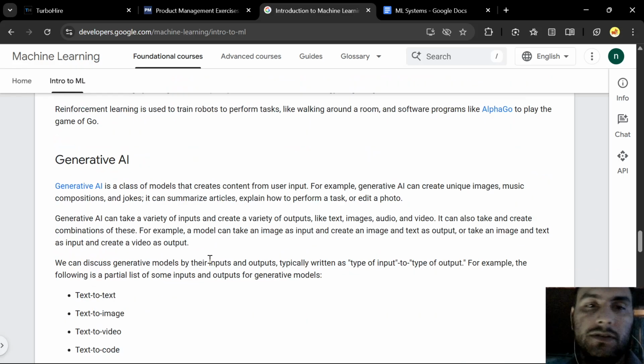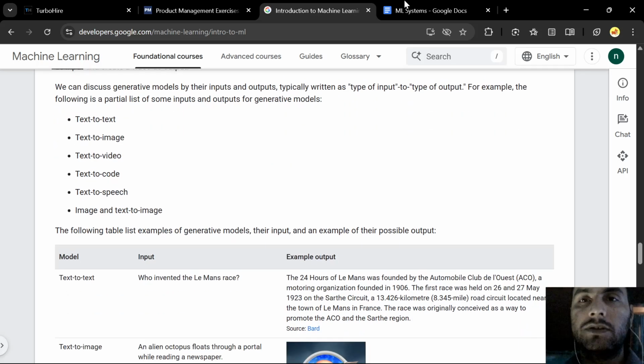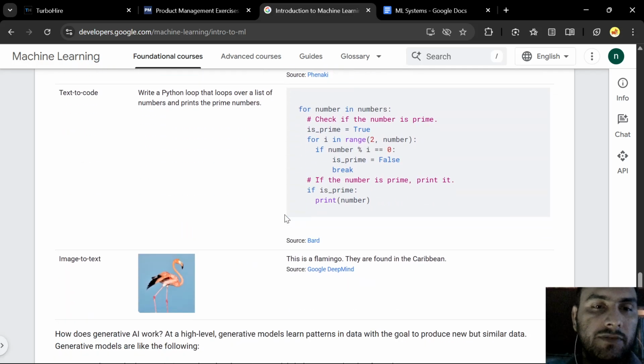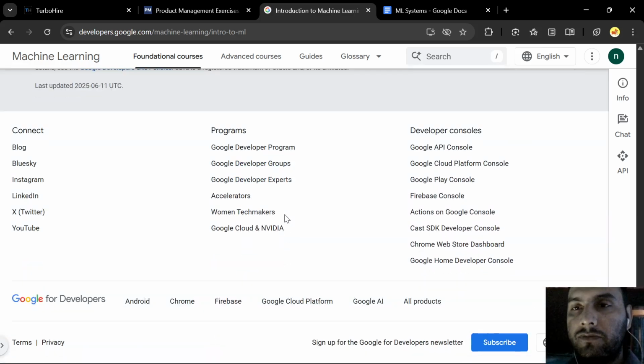And generative is, of course, these models which provide output like text to text or text to image. These are various kinds of different models, and the input is user text, a user prompt, and the output is images or video, anything like that. Okay, so this is a basic overview that I have been reading. I just wanted to highlight it.